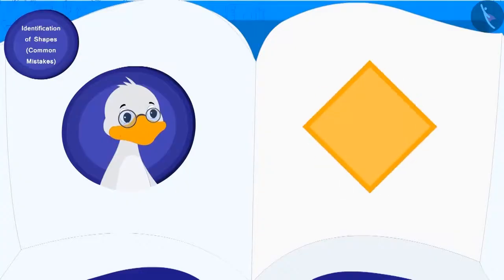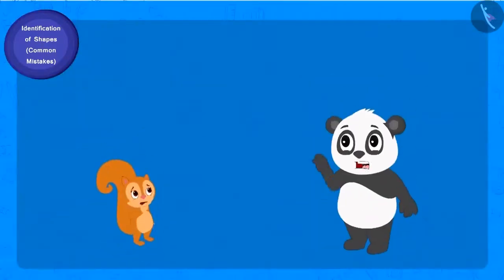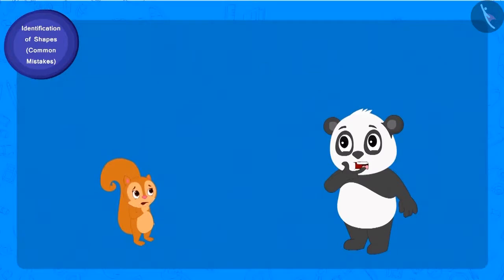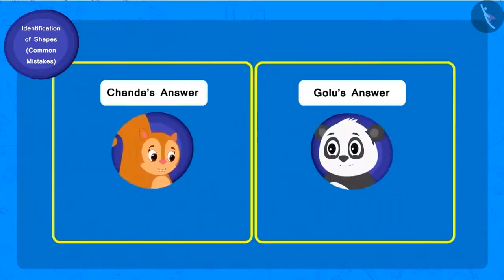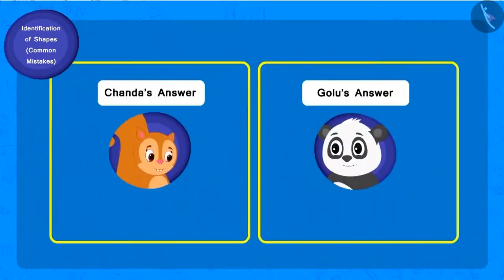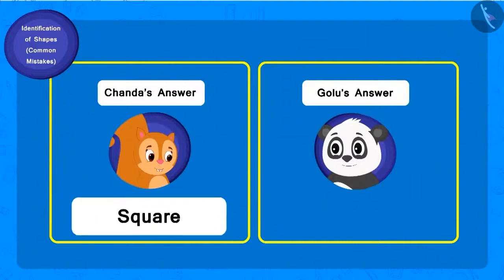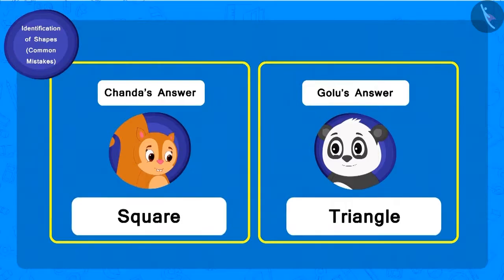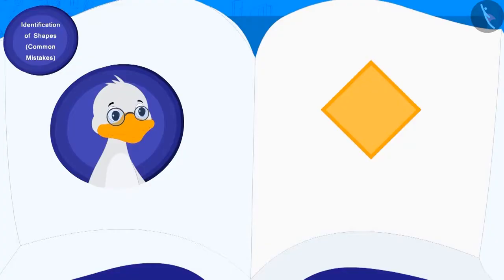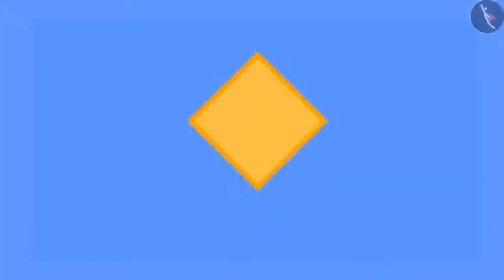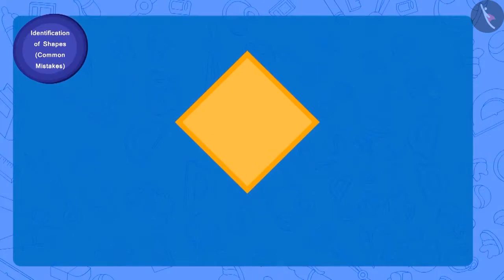Chacha first showed this piece of burfi. Both Chanda and Golu started thinking. Both of them wrote their answers. Here is Chanda's answer and here is Golu's answer. Come, let us look at the piece of burfi that Chacha has shown.